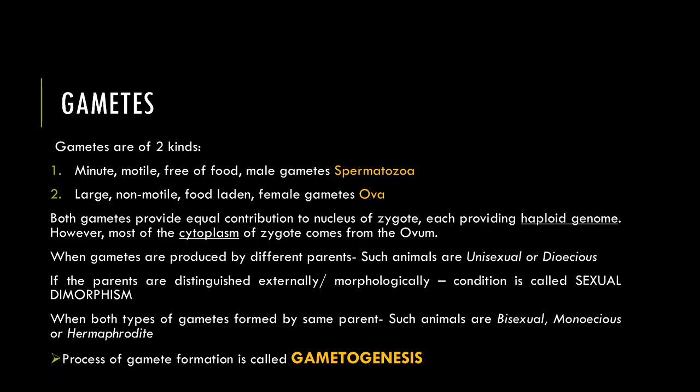When gametes are produced by different parents, such condition of animals is called the unisexual condition, or they are dioecious animals. And if those parents can be distinguished externally or morphologically, then that condition is called sexual dimorphism. When both types of gametes are formed by the same animal, then such animals are called bisexual, monoecious, or hermaphrodite. And the process of gamete formation is called gametogenesis.